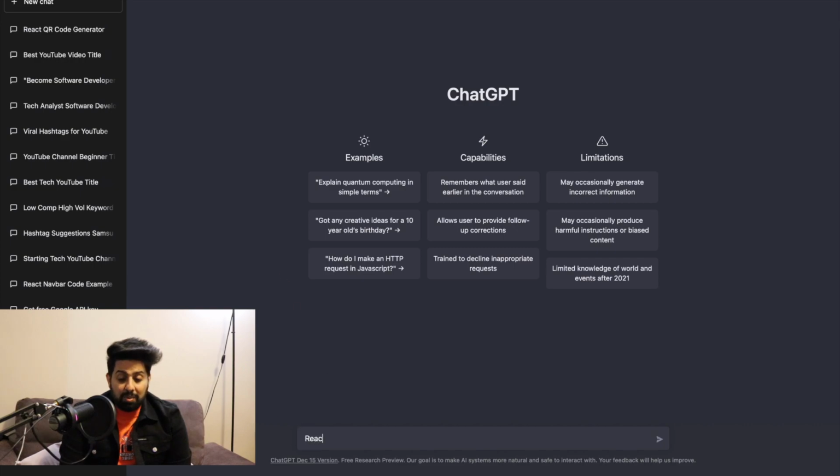As we can see over here, we have chat.openai.com open in front of us. We can write a very simple command that says: write me a React code for a QR code generator in the app.js file. It should include the styling under app.css as well. I did that so that it imports the app.css file into the app.js file while writing the code. So it makes things a bit easier for beginners.